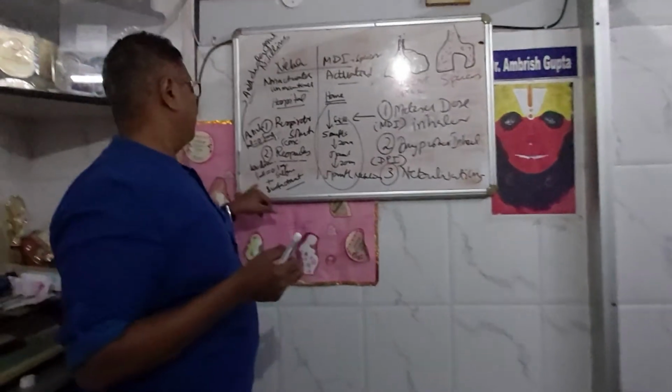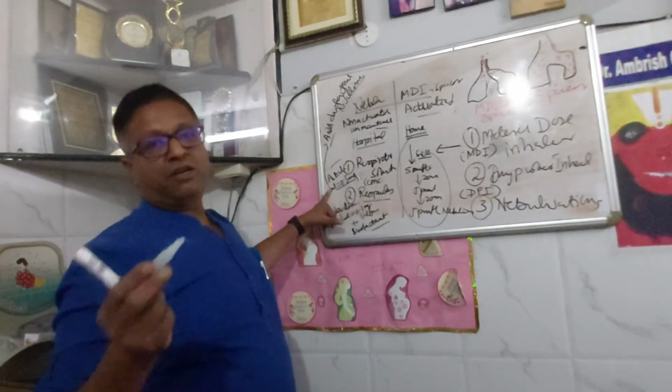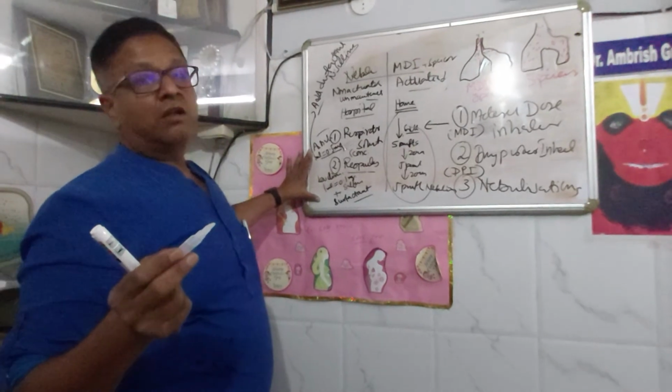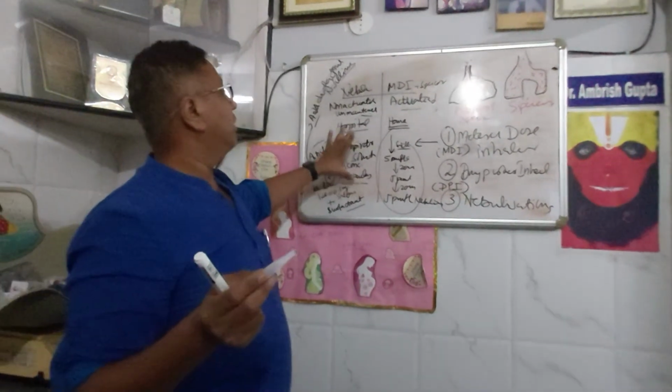You just twist it, it is broken open, and there is a solution inside which contains a surfactant along with Asthalin salbutamol drug, right? So this drug will be of a lower concentration than this drug which is of respirator solution. So I think you must have got the concept between respirator solution and the respules, right?